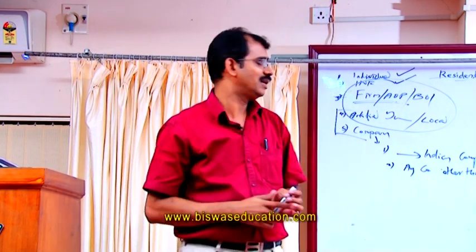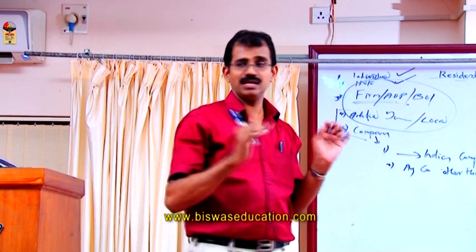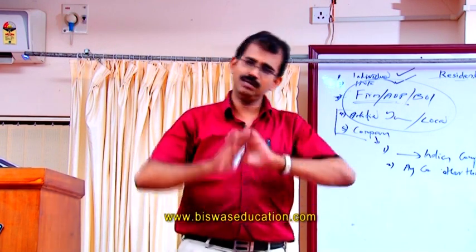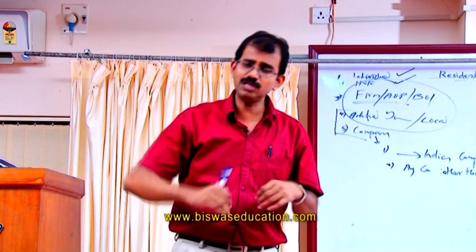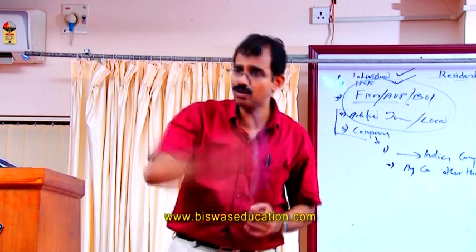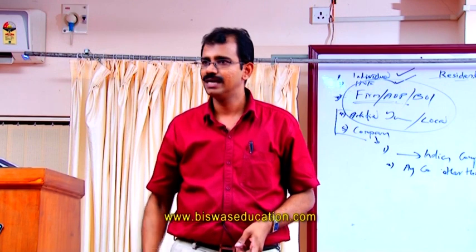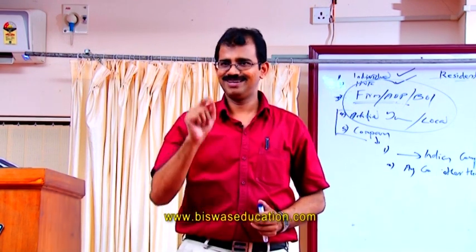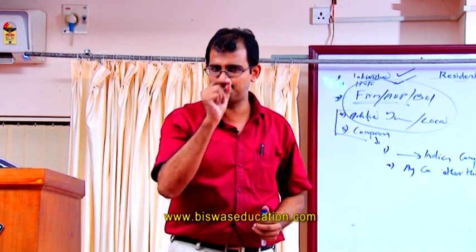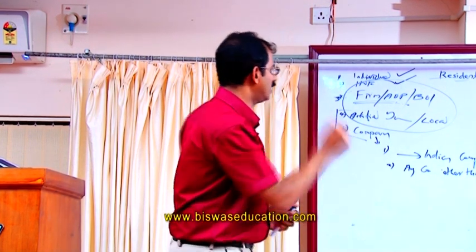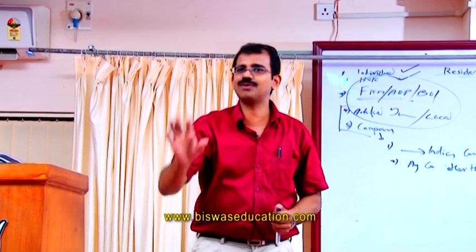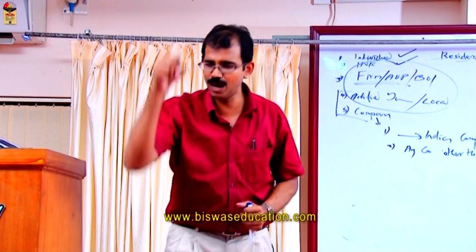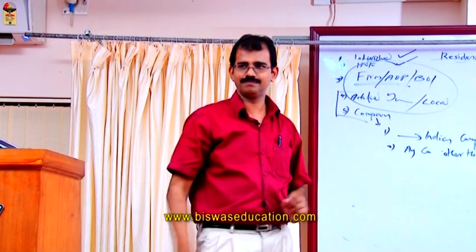Then we cannot escape by saying we are not an Indian company, we are a foreign company. If it is not an Indian company, then also it becomes resident by control and management being wholly in India. Here, partly control is not enough. Full control, wholly, should be from India.